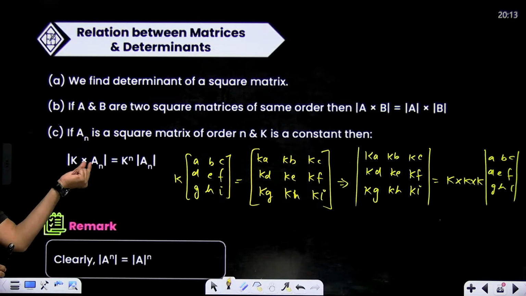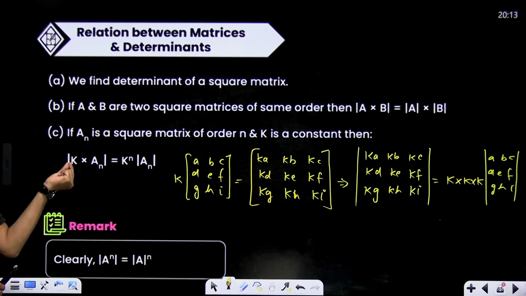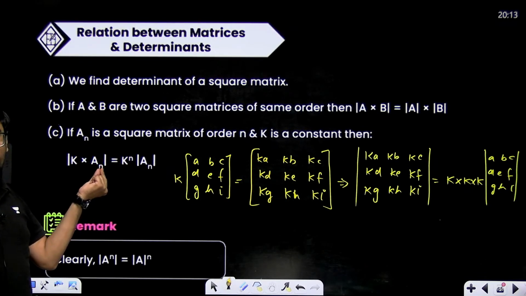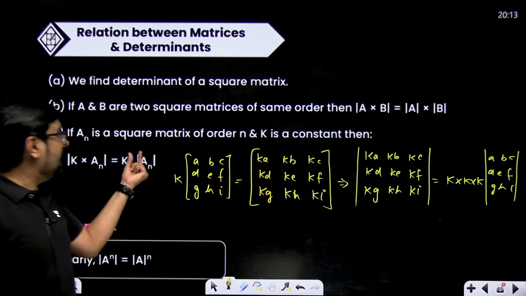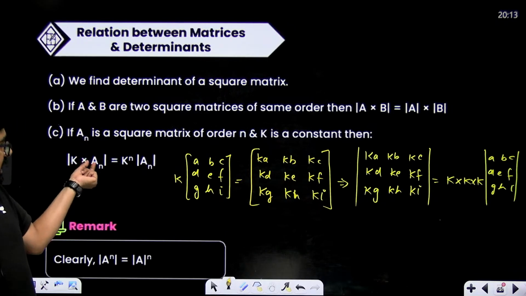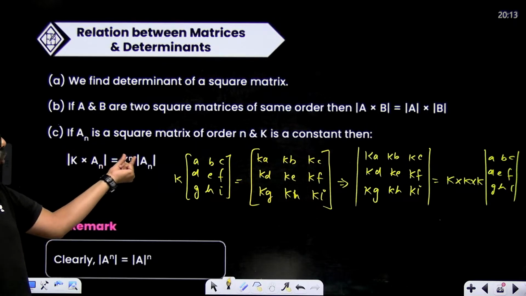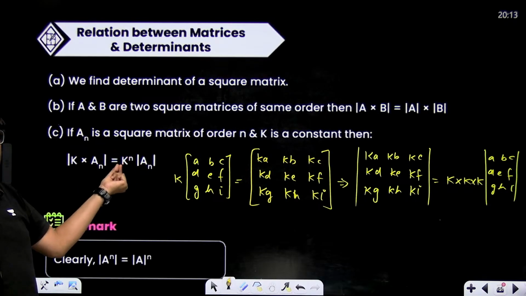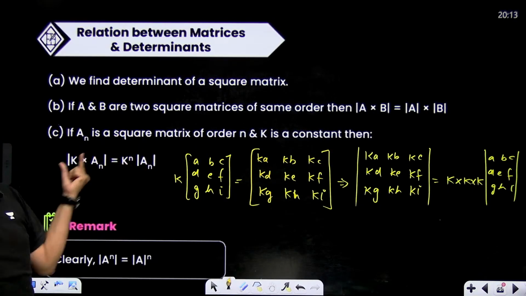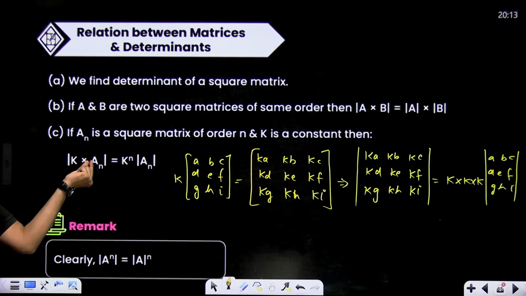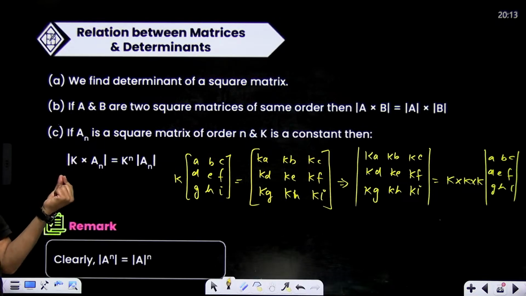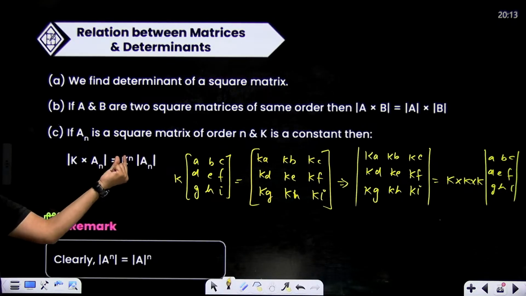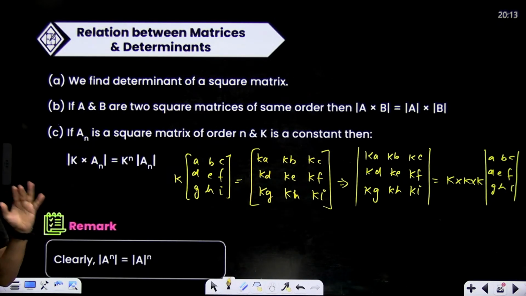So you see, if A is a matrix of order n and K is multiplied in the matrix, and you are finding the determinant of that matrix, then K to the power n will come out. Because this was 3 cross 3. What is n? n is the order. This is n cross n. A n means an n cross n matrix. So K will come out from all the n rows. So K to the power n will come out of the determinant. If you are finding the determinant of K multiplied with A, where A is a matrix of order n, then from the determinant K to the power n will come out. Very important property this is.